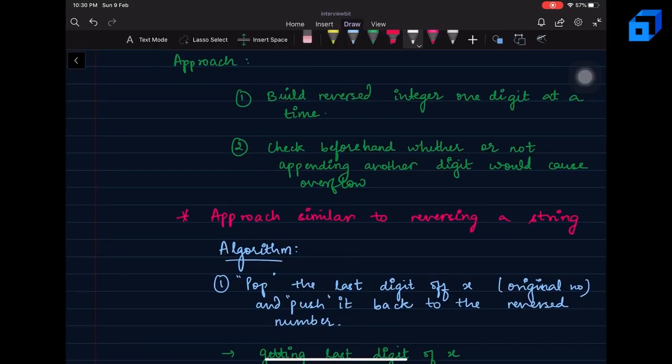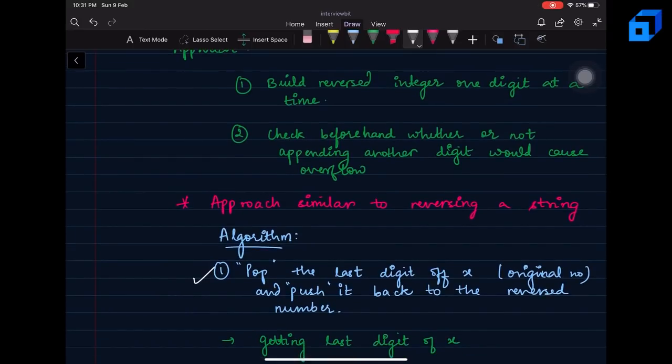First, you take the original number and take off the last digit one by one, that is, popping the last digit from the original number and pushing it at the end of the reversed integer, right? So basically you are doing stack operations, the push and pop operations. Let's see how we actually perform these operations and understand this in a more detailed manner.